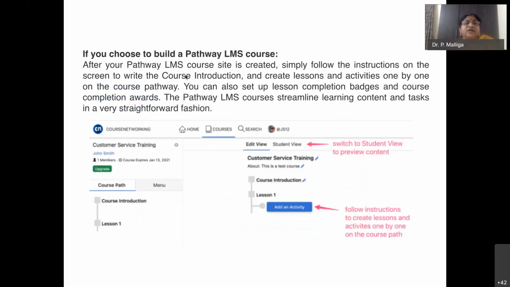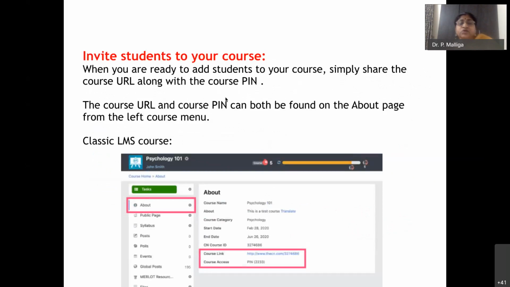After the path is created, follow the instructions. I can also show you this course path. Here the edit view is where the teacher or the course creator will put all those lessons. I can keep on adding activities to create lessons one by one on the course path. The student view shows how the students will be viewing it. Now, for example, I will demonstrate it. Before that, I'm just telling this.